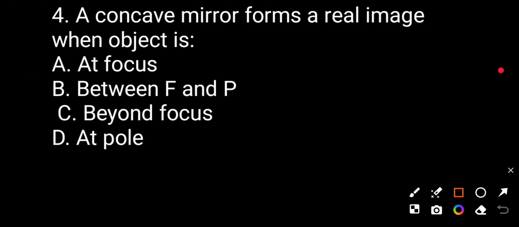Question number 4. A concave mirror forms a real image when the object is: option A at focus, option B between F and P, option C beyond focus, option D at pole. The correct answer is beyond focus, option C.